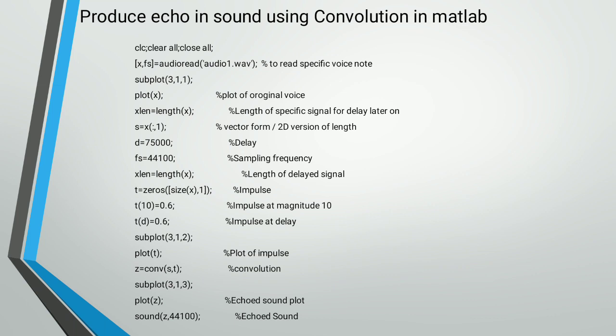Then we subplot that signal, then plot the impulse response, then convolve the impulse signal and the input signal, then subplot that, and then plot our output signal, that is the echo sound signal. This is the overall code of the echo in sound using convolution in MATLAB.